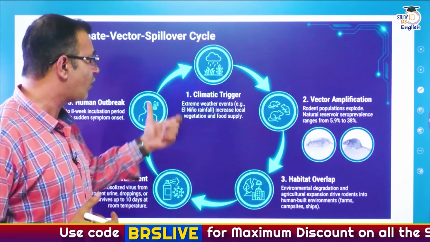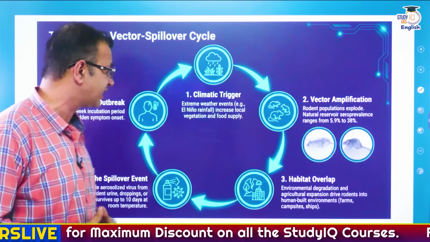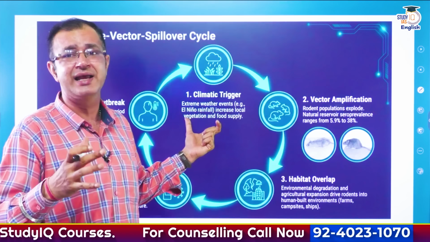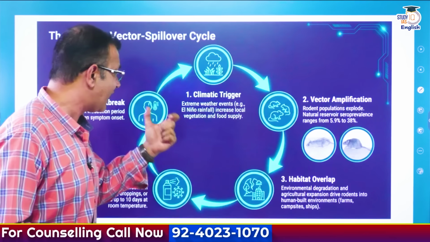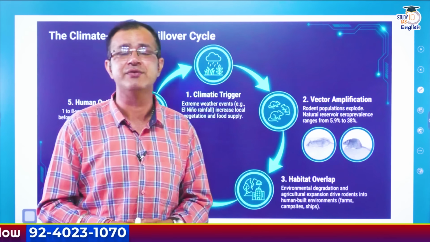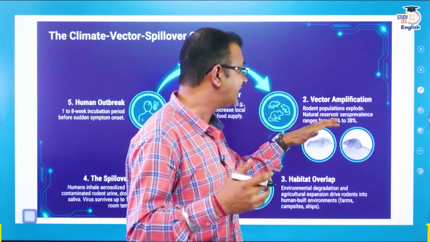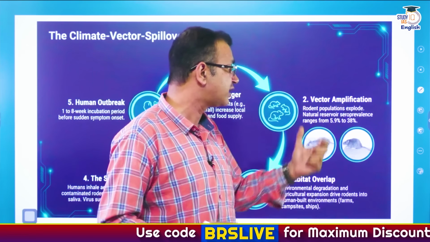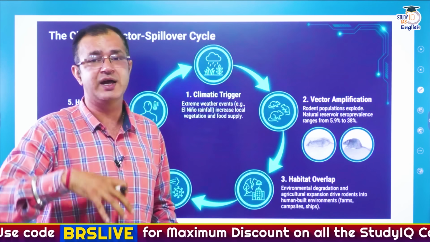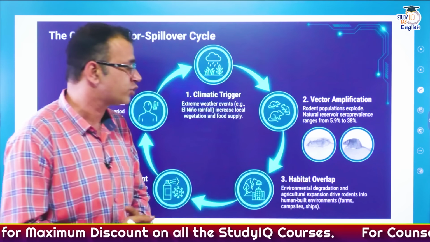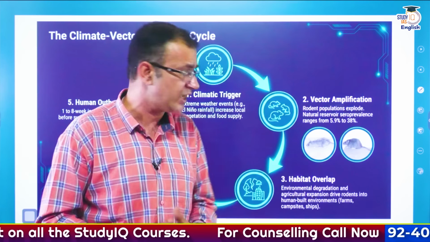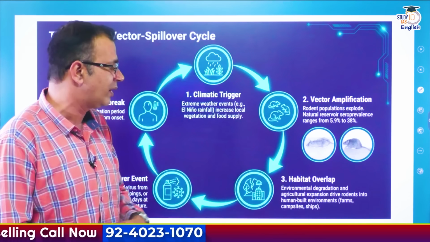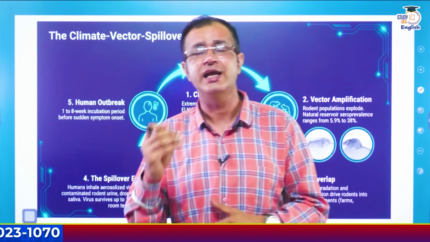What is happening right now is the climatic trigger, because extreme weather events, for example El Nino, lead to an increase in rainfall in Argentina and Peru, and ultimately that increases the local vegetation and even the food supply. Now, the rodent population explodes because of this, and they are the natural reservoir. And what happens if their population increases? There is habitat overlap, because we know that there is environmental degradation and agriculture expansion as well. And this drives the rodents into human-built environments like farms, campsites, or even ships.